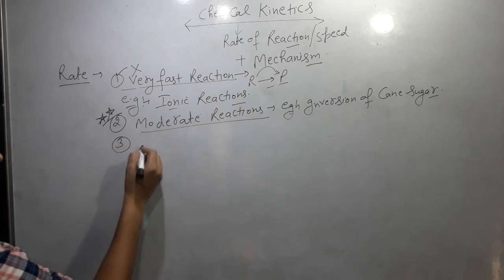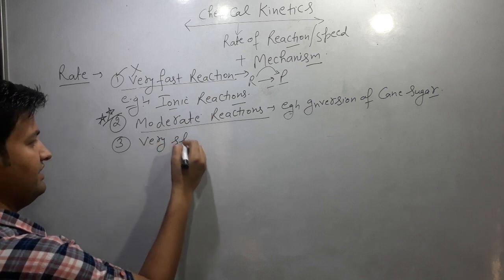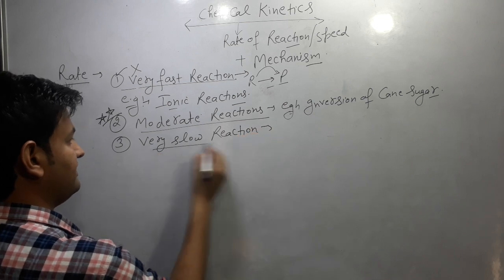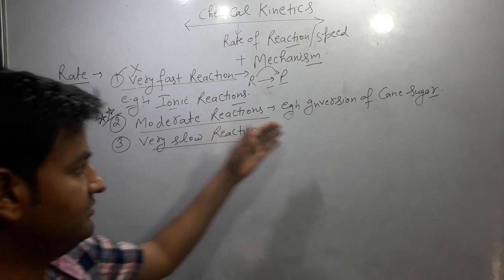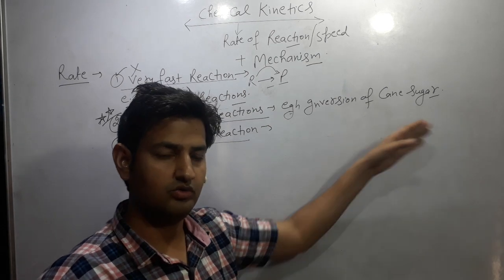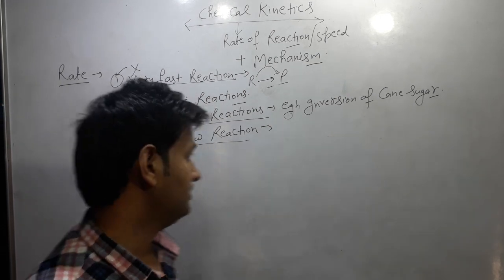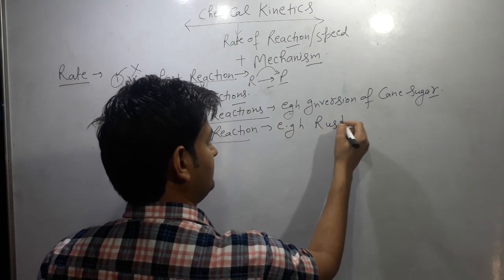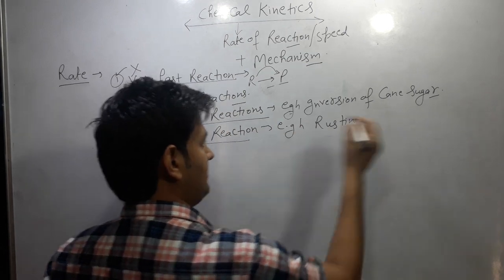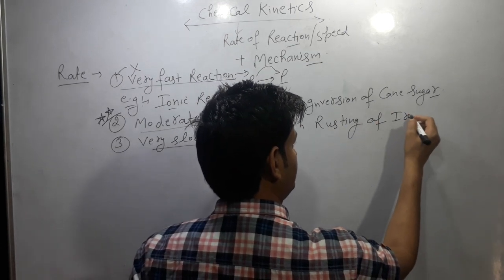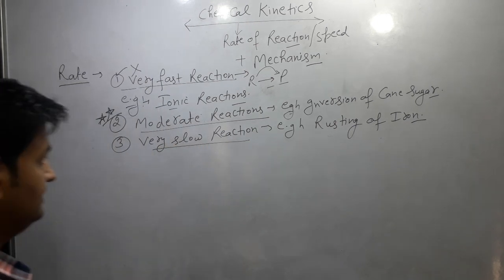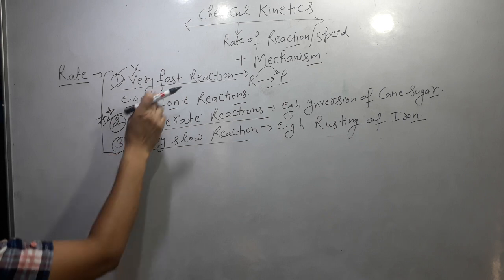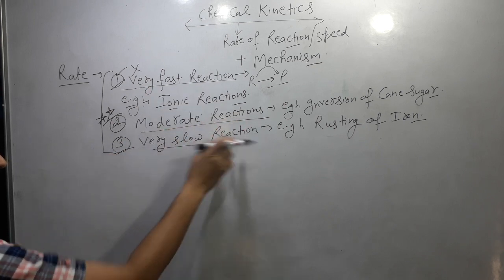The third type of reaction is the very slow reaction. Very slow reactions take hours or some days to convert from reactant to product. An example is rusting of iron. So on the basis of rate, there are three types of reaction: very fast reaction, moderate reaction and very slow reaction.